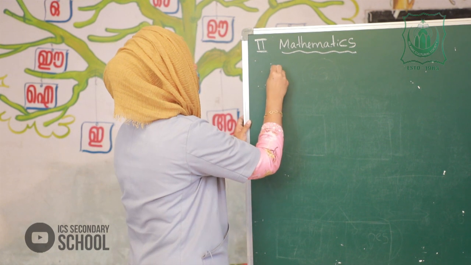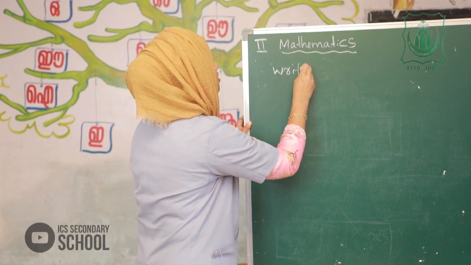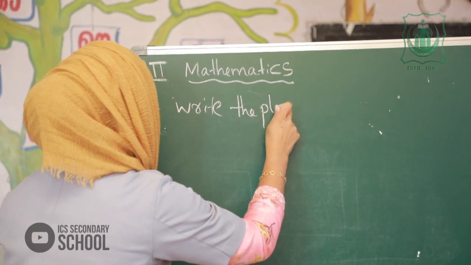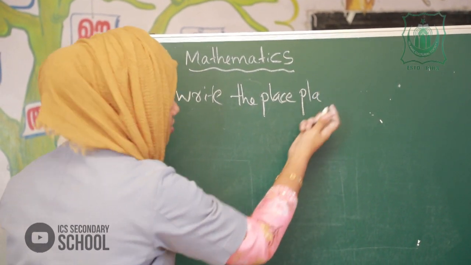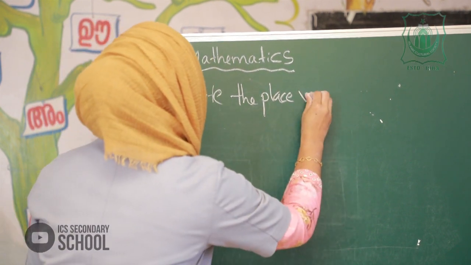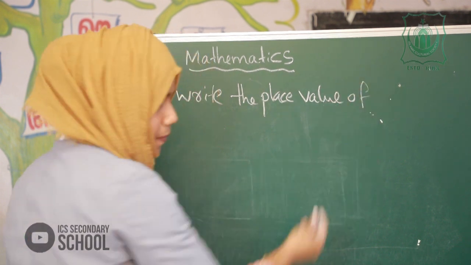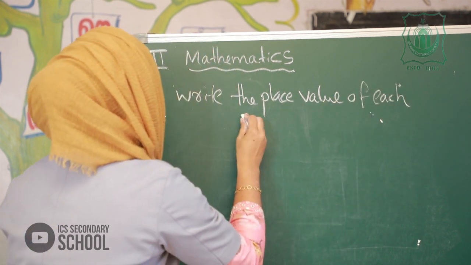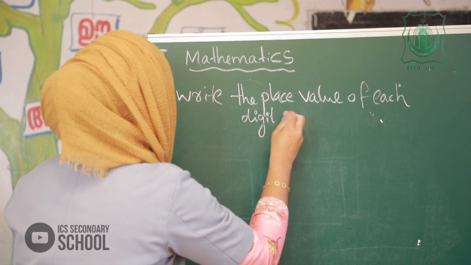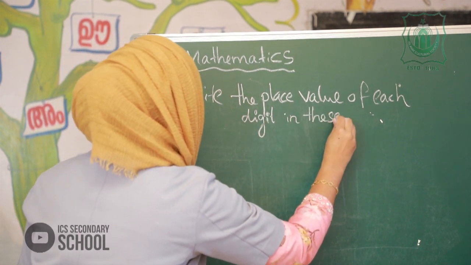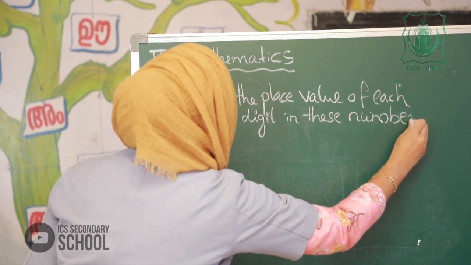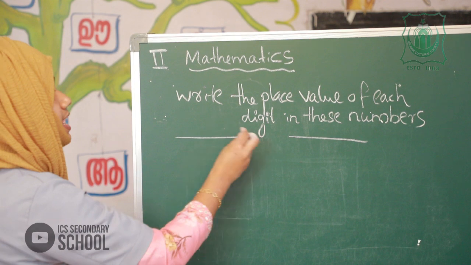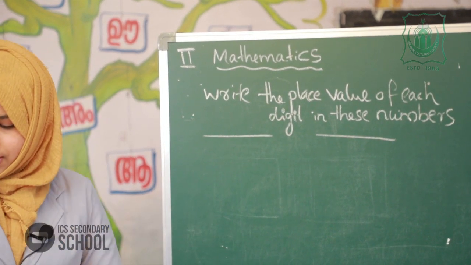The question is, write the place value of each digit in these numbers.